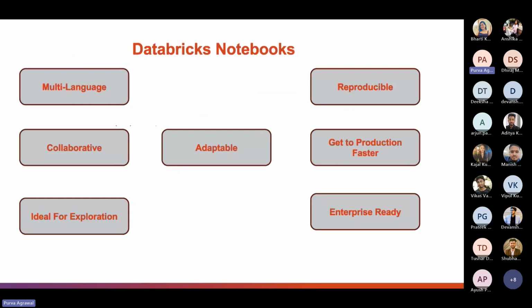So let's discuss Databricks notebooks. Databricks notebooks are collaborative, reproducible, and enterprise ready. They support multiple languages like Python, Scala, SQL, and R all in one notebook, toggling through the different languages. They're collaborative because multiple users can work on a single notebook. So you and a coworker can edit a notebook, comment things out, and try various things together. They are great for exploration because they give you things like visualization.